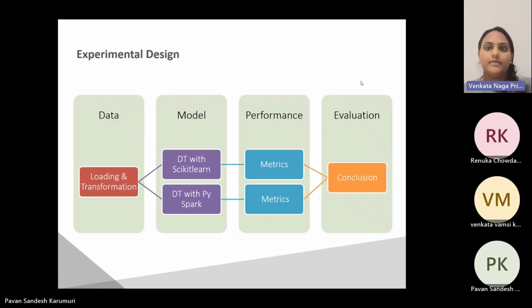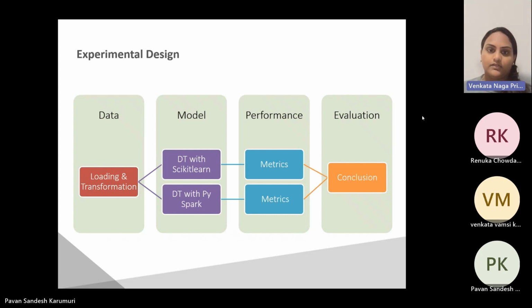In our research, we begin by loading the data set sourced from OpenML, containing 1 million data points with 13 feature columns and a multi-class variable with classes B1, B2, and B3. We pre-process the data by using vector assembler and category encoder techniques in both scikit-learn and PySpark. We implement the decision tree model using scikit-learn and evaluate its performance using key metrics like accuracy, precision, recall, and F1 score. The results are analyzed to draw insightful conclusions about the model's effectiveness.